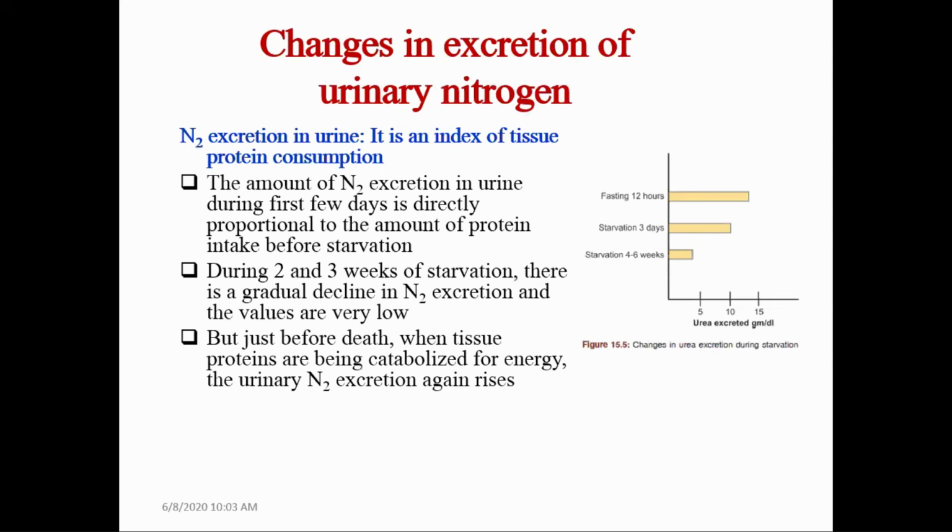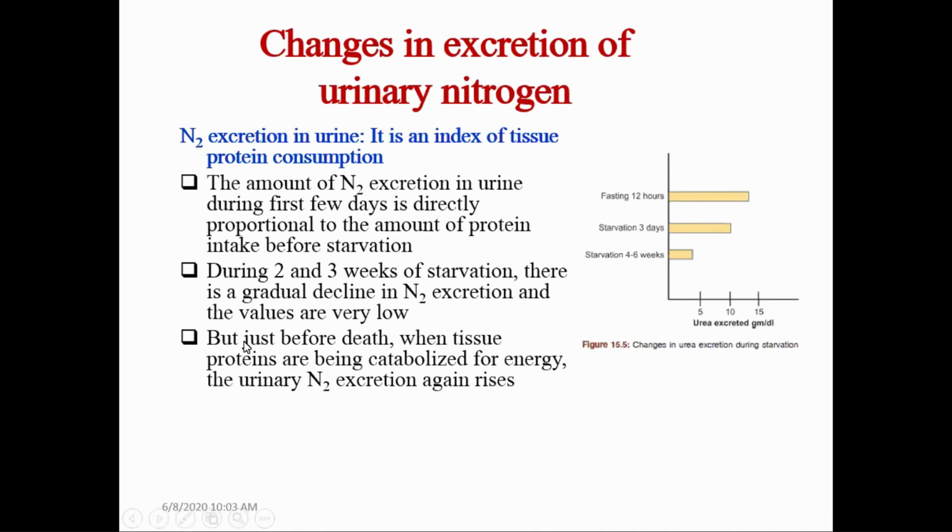So generally it is urinary nitrogen. It is a trademark for the loss of proteins present in the body. Initially there is excretion of nitrogen in the urine, which determines the consumption of protein before starvation. During the second and third week of starvation, there is a gradual decline in nitrogen excretion, and the values are very low. This signifies that decreased proteolysis takes place.